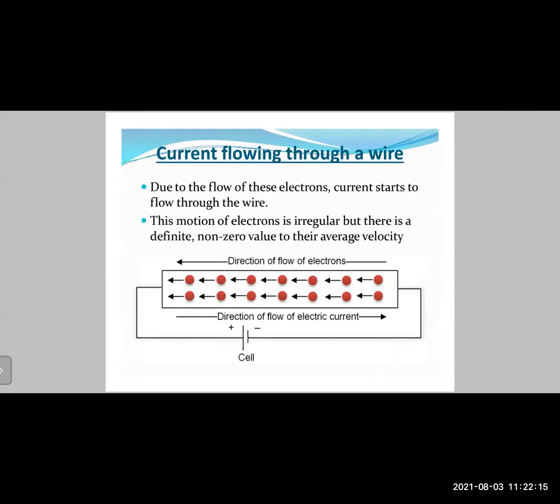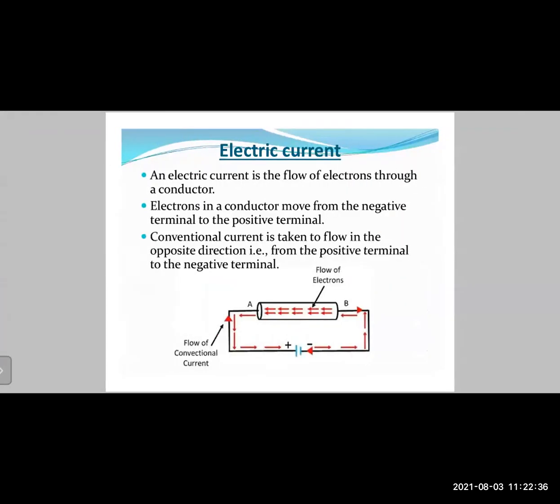This is a very important concept. As you can see, the direction of flow of electrons in this case is from the right hand side to the left hand side. That means from the negative terminal towards the positive terminal. But the direction of flow of electric current is from the positive terminal to the negative terminal, that is from the left hand side to the right hand side. That is what we saw in this example in the case of electric current, right?